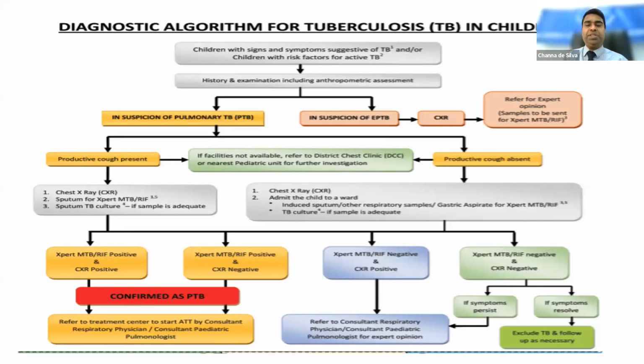GeneXpert machines, more than 30, are available in Sri Lanka. In the last few months there was a problem with getting the cartridges, but now all are available. Samples can be sent for GeneXpert in the Colombo area within a 1 kilometer radius. We have 2 machines at the Colombo Chest Clinic, 1 machine at LRS, 1 machine at the Colombo Medical Faculty, and 2 machines at NHSL. So that is available. Make use of these tests as well.